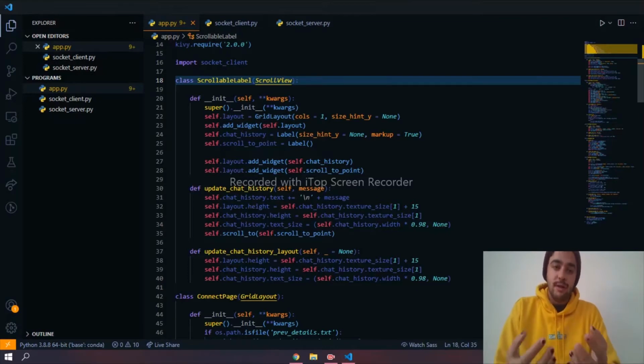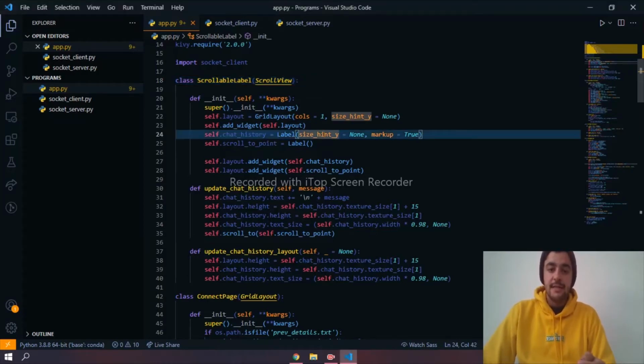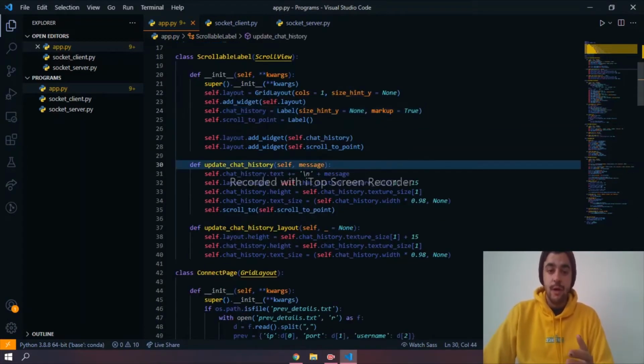Well, now let me explain. The app.py program includes all the views and the pages of the application. As you can see here, we have the scrollable label, which has the different heights and different behaviors of the application when several messages are coming through, like the chat history.